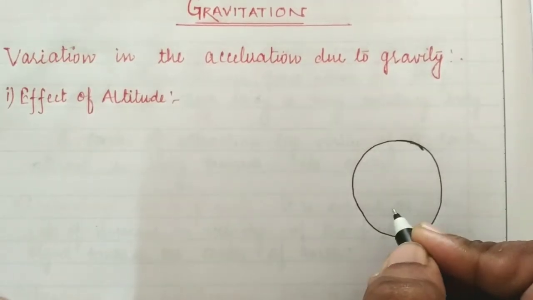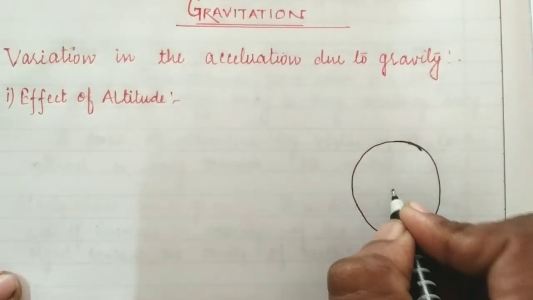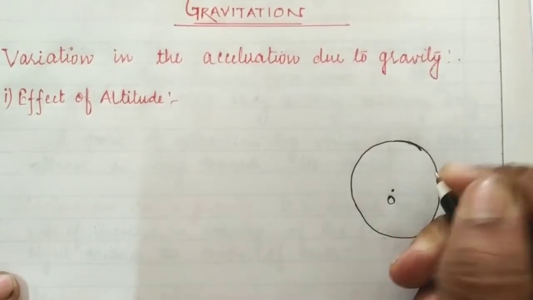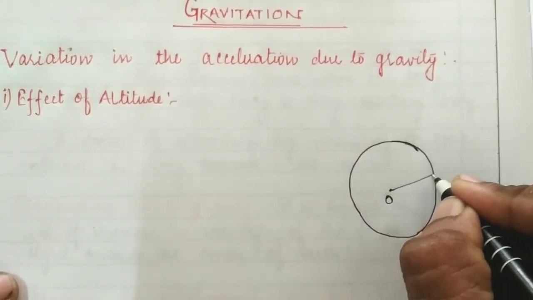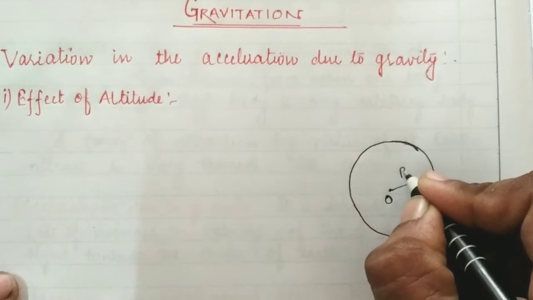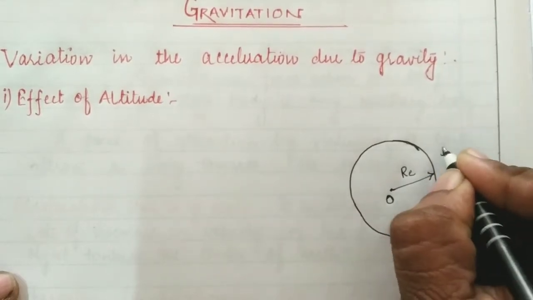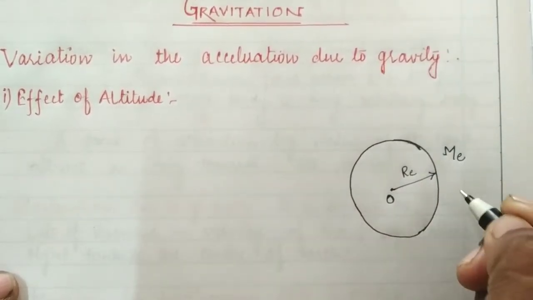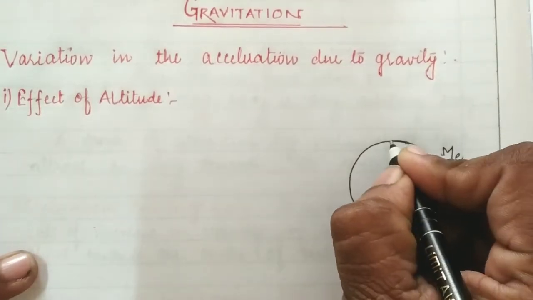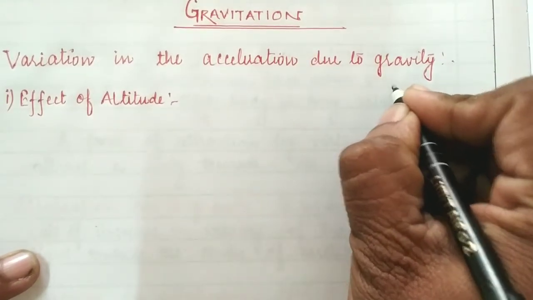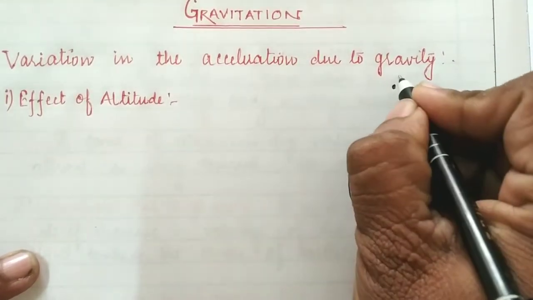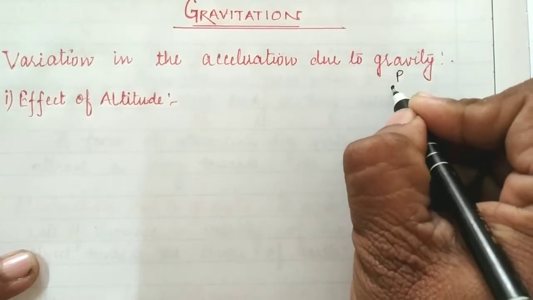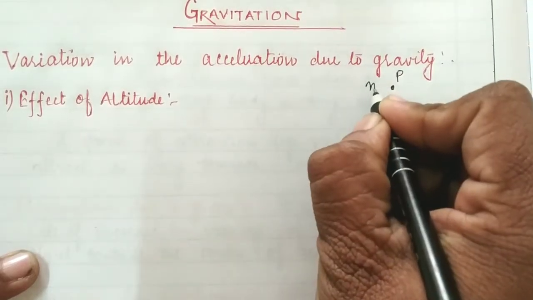Let us suppose that this is the earth whose center is O and whose radius is RE. The radius of the earth is RE and the mass of the earth is ME. At an arbitrary point P, a body is kept whose mass is small m.